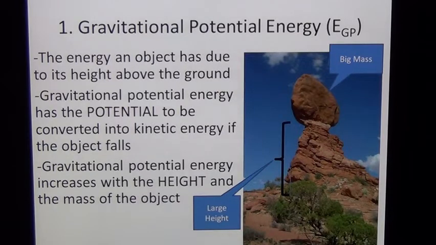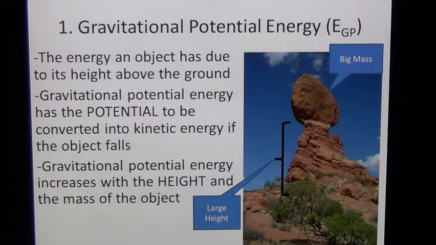So we just discussed gravitational potential energy. The energy an object has due to its height above the ground and the mass of the object. If you want to give an object more gravitational energy, the easiest thing to do is simply to raise it up. Make sure that you know what gravitational potential energy is and what it depends on. It is one of the main 2 types of energy we're really going to focus on. So again, gravitational potential energy depends on the mass, but mainly what we're going to be discussing changing is the height. The higher the object, the more gravitational energy it has to turn into kinetic energy as it falls.